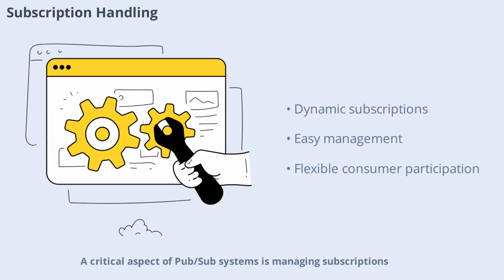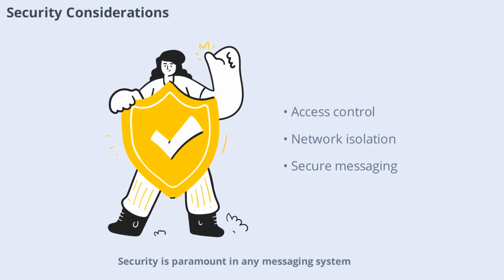A critical aspect of pub-sub systems is managing subscriptions. The messaging infrastructure must provide mechanisms for consumers to subscribe or unsubscribe from channels. This flexibility allows subscribers to receive only the messages they care about. Azure services make it easy to manage subscriptions, ensuring that consumers can dynamically join or leave topics as needed, without disrupting the overall system.